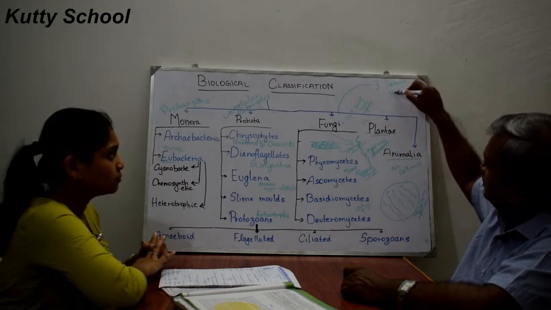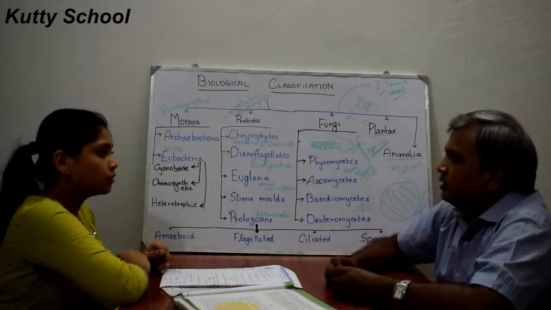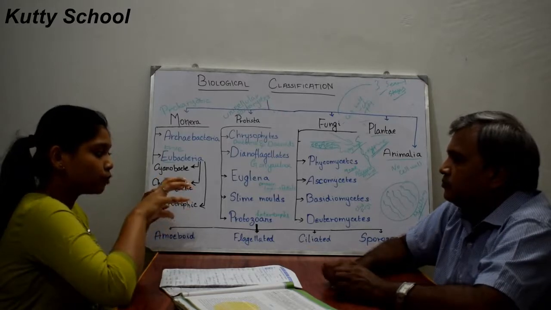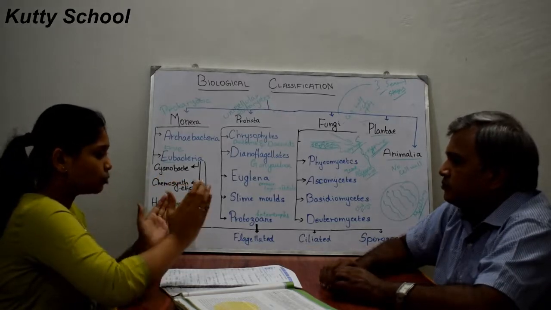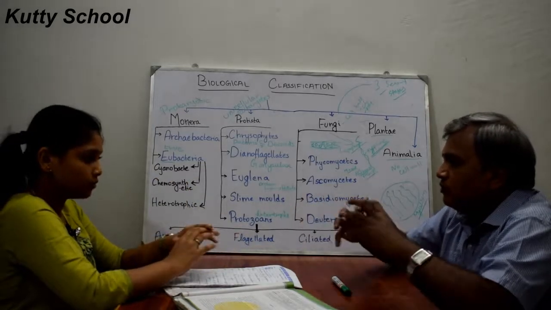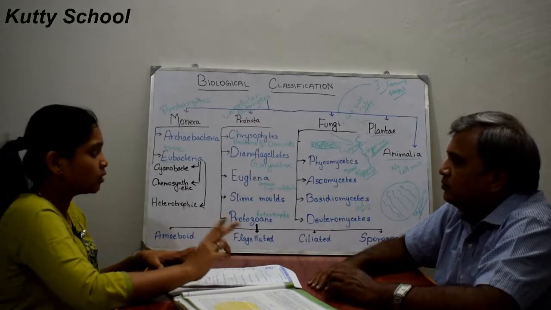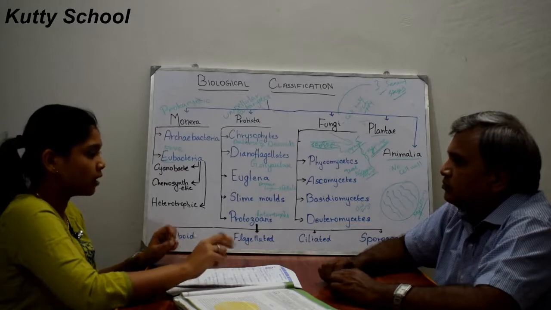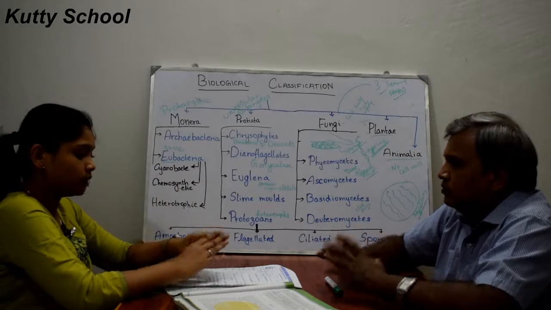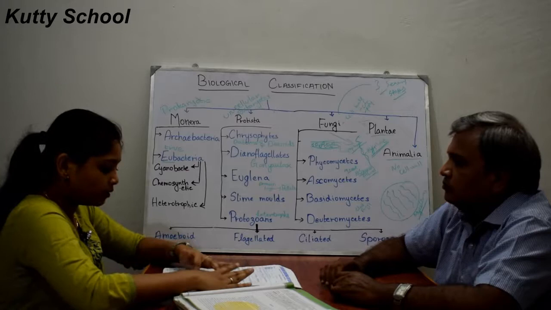The first one is plasmogamy, the fusion of 2 protoplasms of 2 cells. So the protoplasm of the 2 cells fuses first. The second stage is karyogamy, where the 2 nuclei of the 2 cells fuse after the fusion of the protoplasm. And then the third is meiosis.